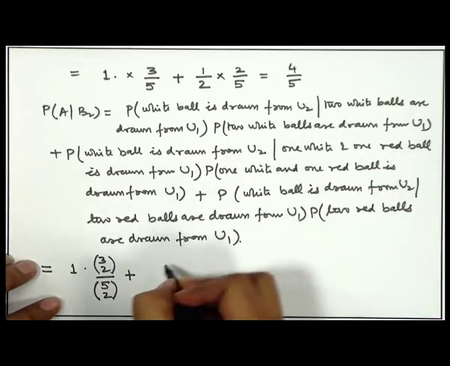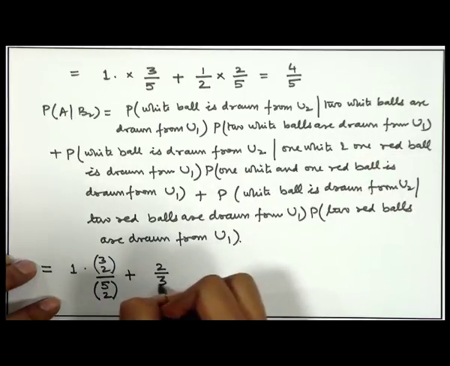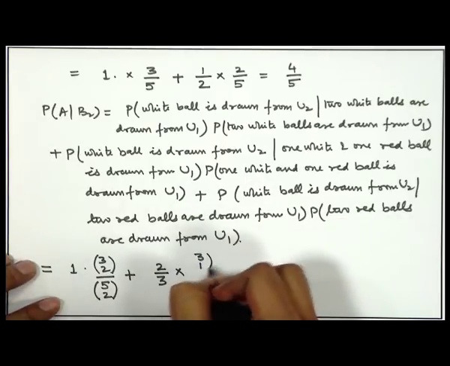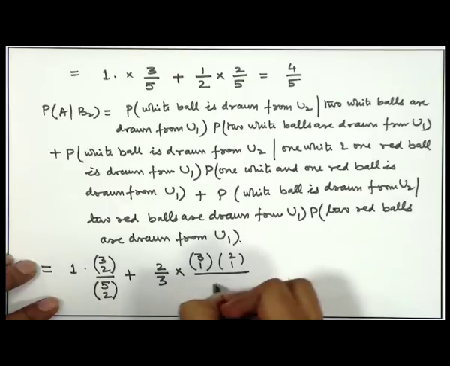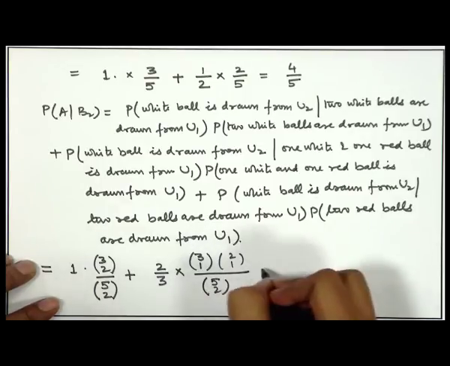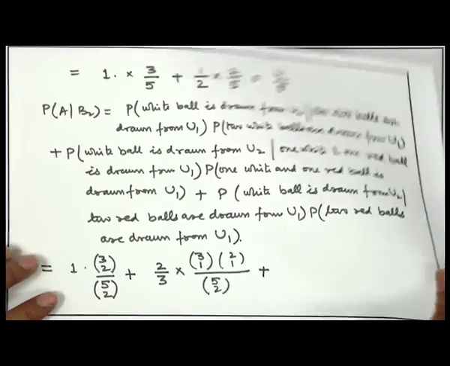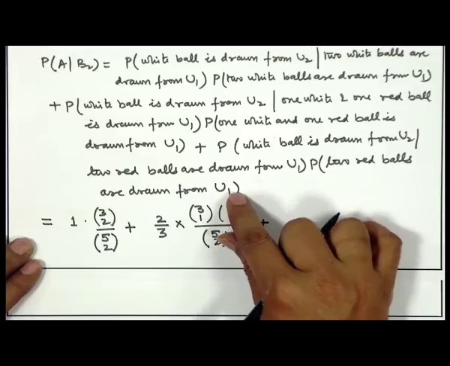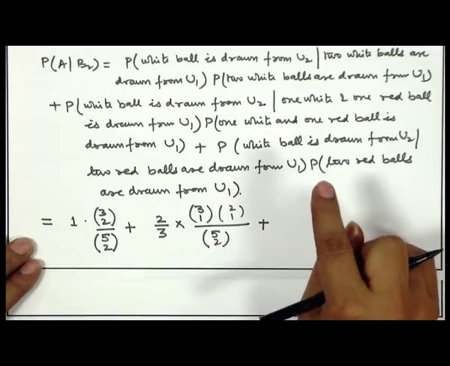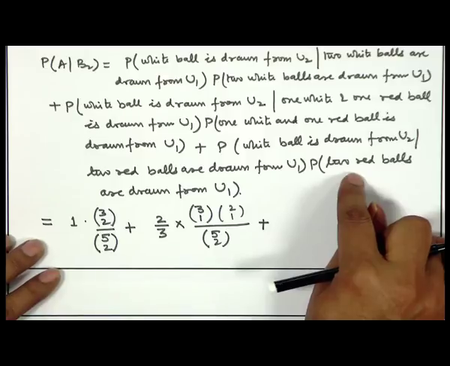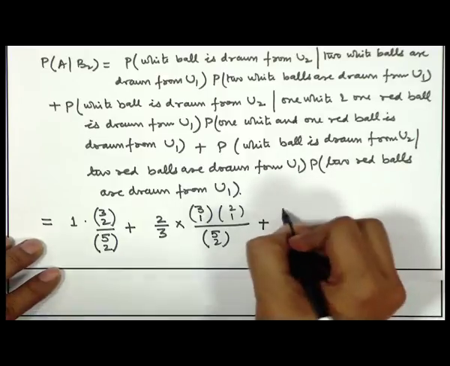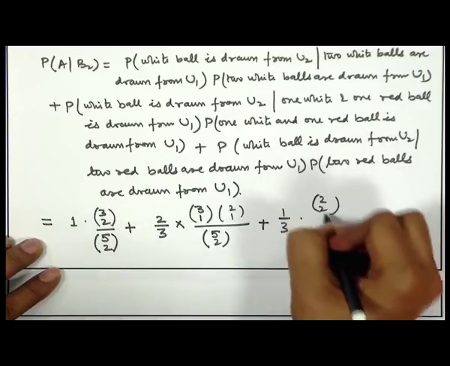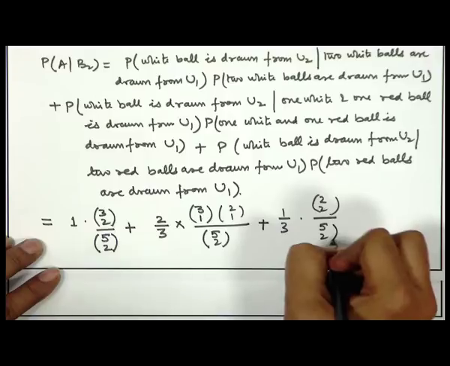So, for drawing a white ball, the probability will become 2 by 3, and the probability of this possibility will be 3C1 times 2C1 divided by 5C2, plus the next one is 2 red balls are drawn from U1 and put into U2. Then in U2 there is 1 white and 2 red balls. So, the probability of drawing 1 white ball will become 1 by 3, and the probability of this choice will be 2C2 divided by 5C2.